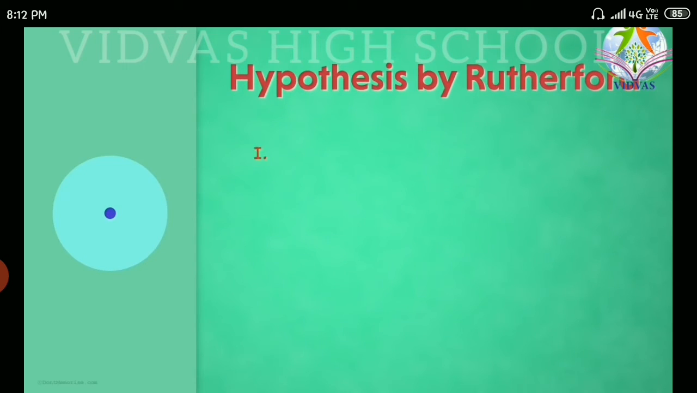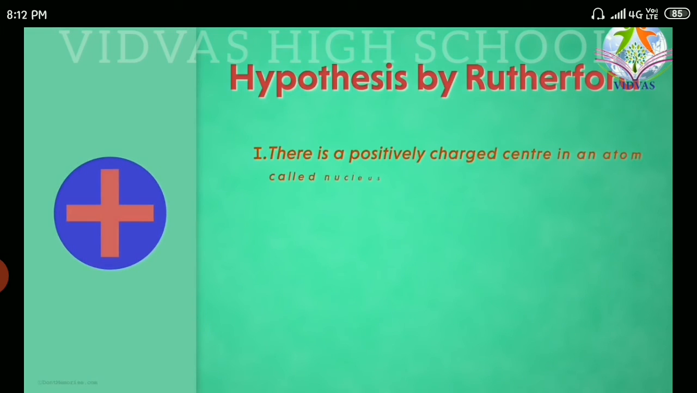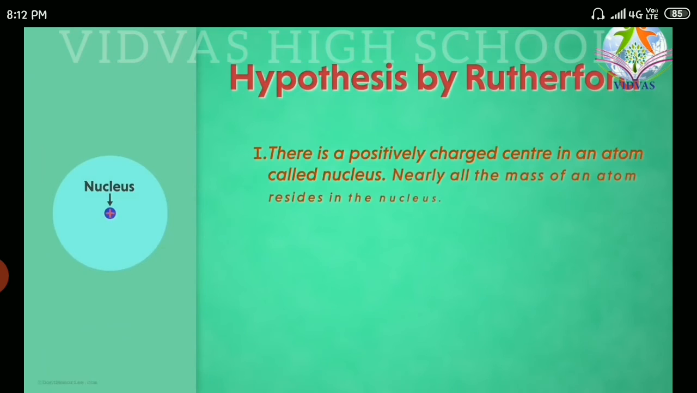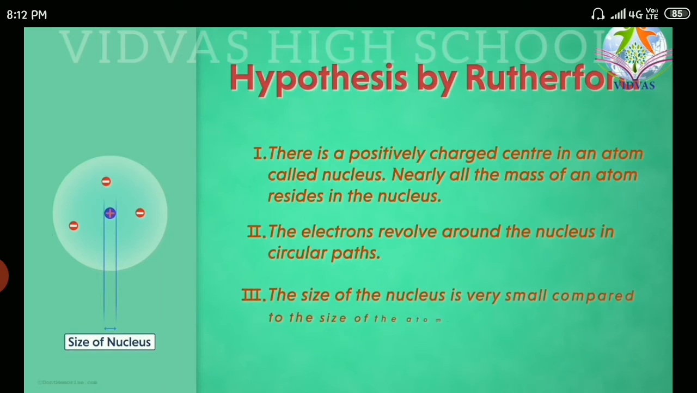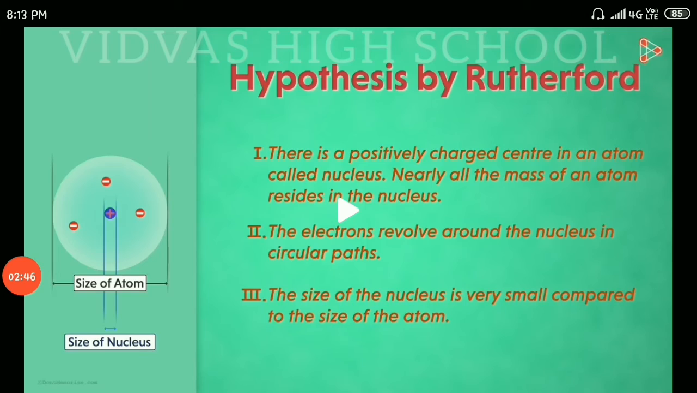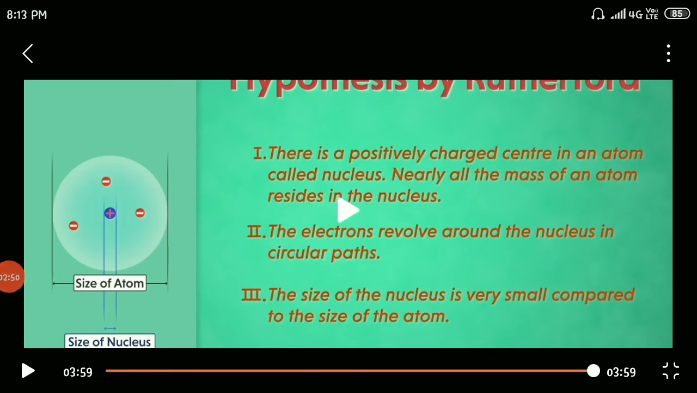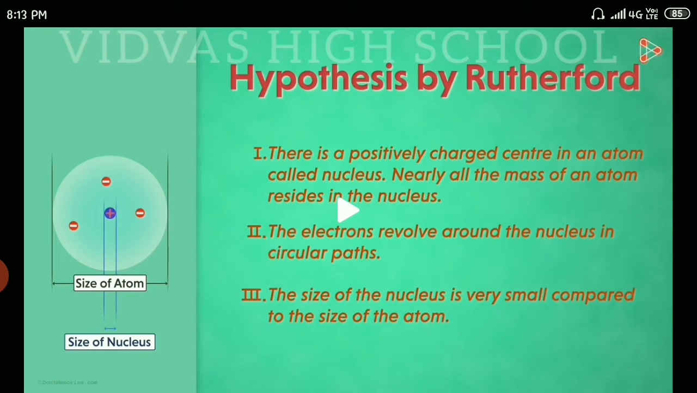So what he finally proposed is, there is a positively charged center in an atom which is called the nucleus. Nearly all the mass of the atom resides in the nucleus. He also said that the electrons revolve around the nucleus in a circular path. In the same way, the size of the nucleus is very small compared to the size of the atom. How did he say these things? He observed three different types of rays.